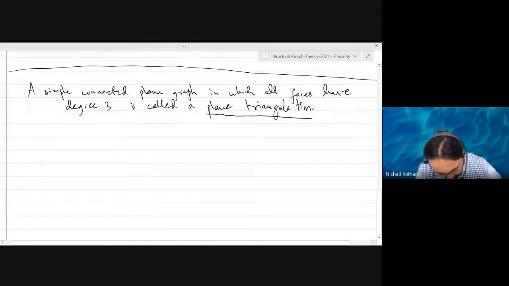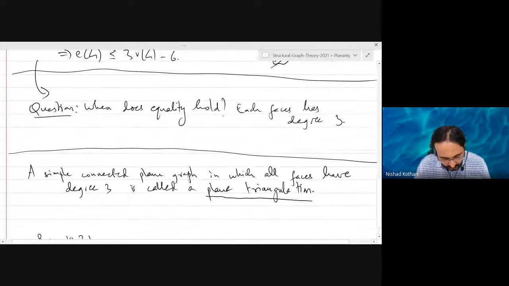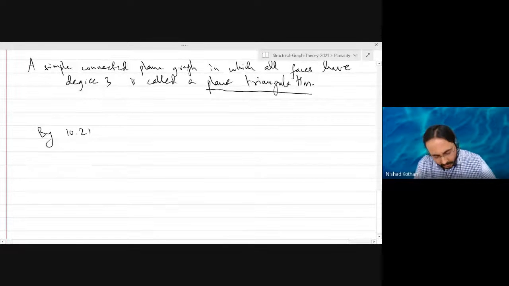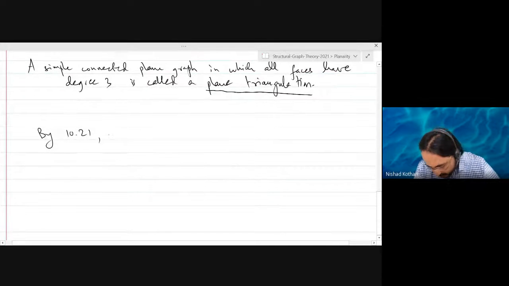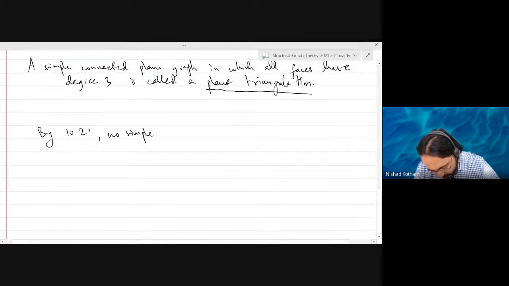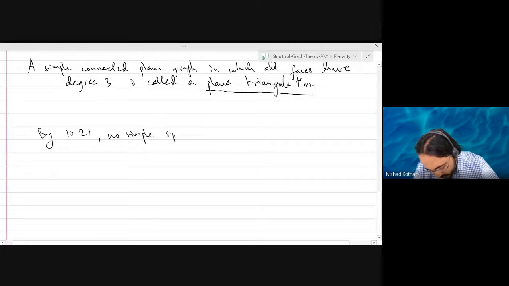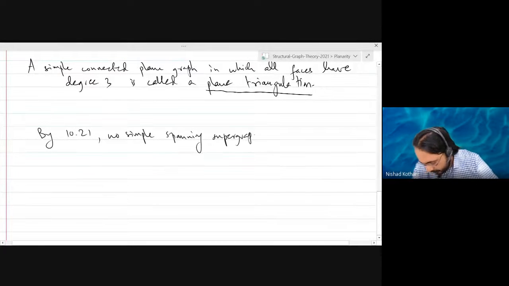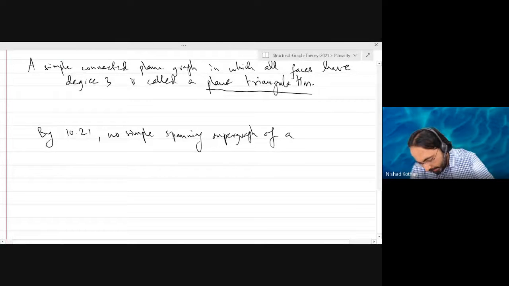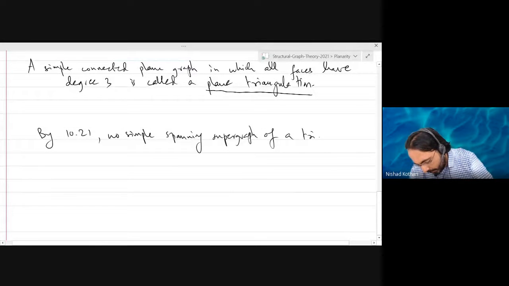So by our previous corollary, 10.21, if you have a plane triangulation, you cannot add any more edges to it. So no simple spanning supergraph of a plane triangulation is planar.